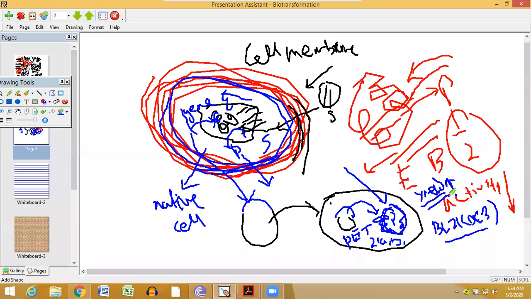Okay. So we always have two kinds of choices: whether to use the direct cell, or to clone the gene, express the protein and use it in the recombinant cell. Okay. So these are the strategies.